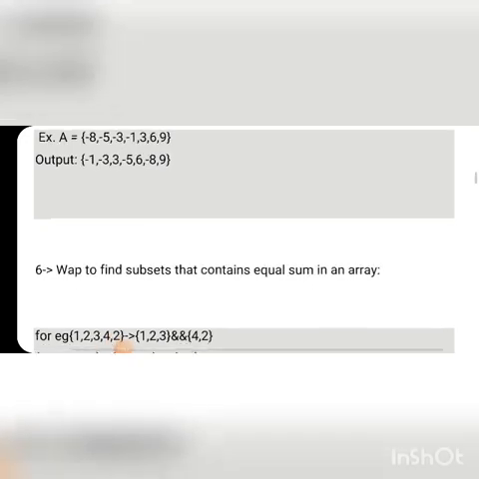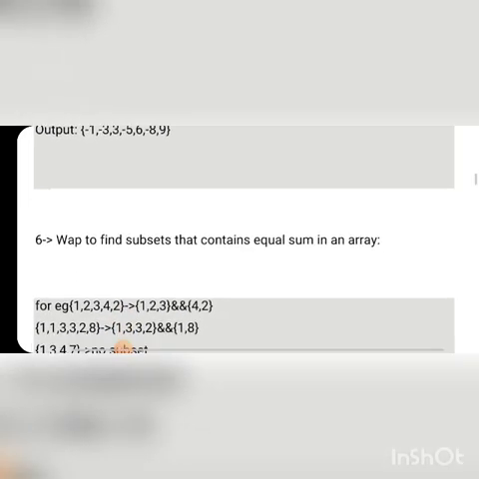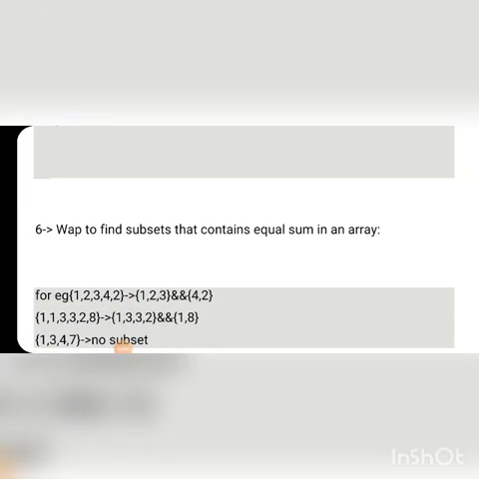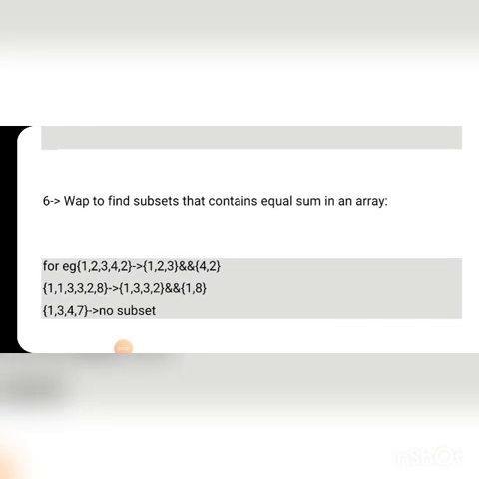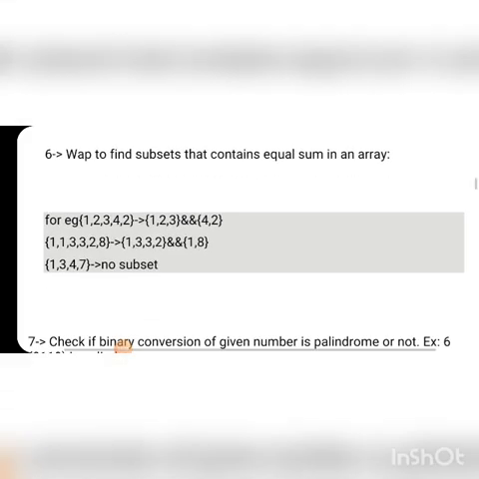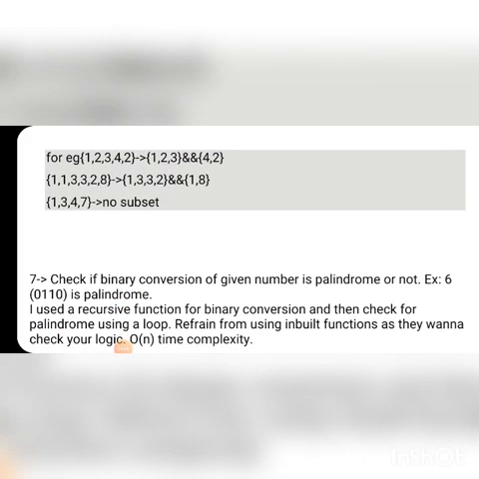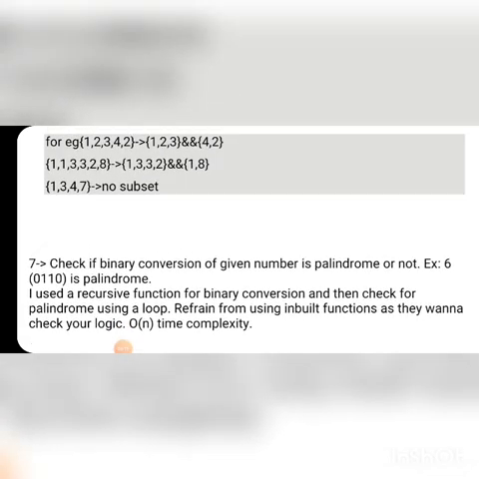The sixth question they asked is: write a program to find a subset that contains equal sum in an array. For example, 1 2 3 4 2, and this is 1 2 3 and 4 comma 2. The next question they ask is: check if the binary conversion of a given number is a palindrome or not.